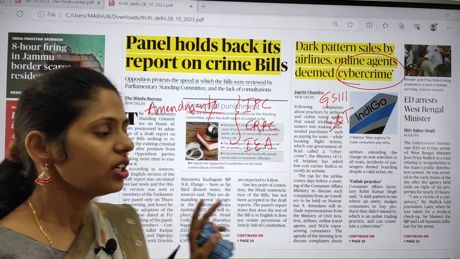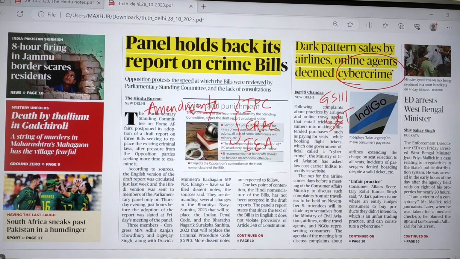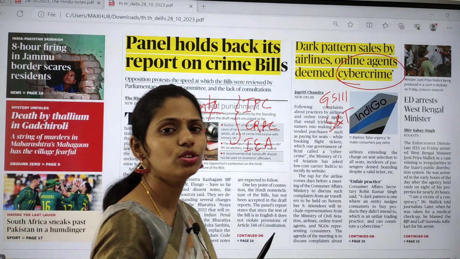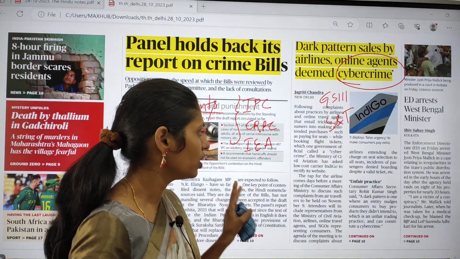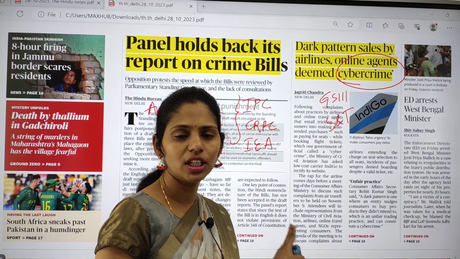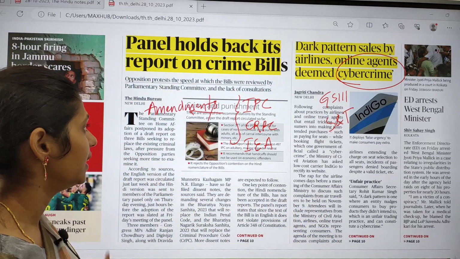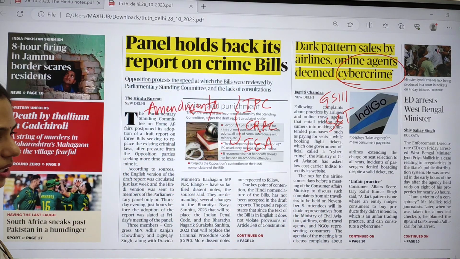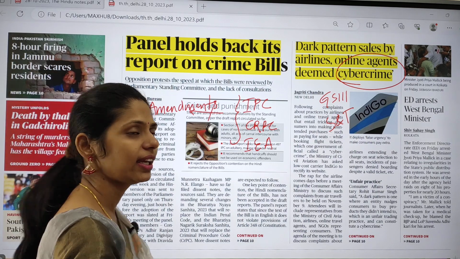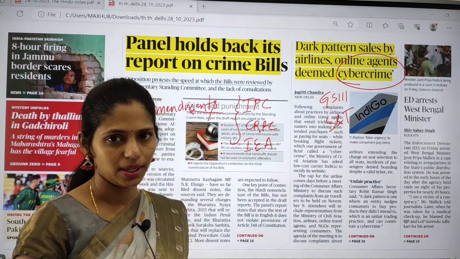To clear those examinations, you need to read one national newspaper every day. Here we are going to see the analysis of The Hindu, the Delhi edition, and the date here is 28 October 2023.